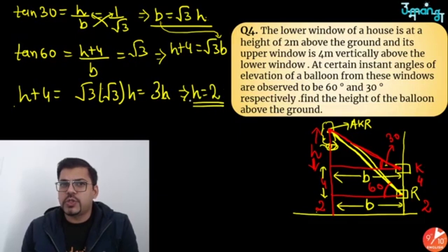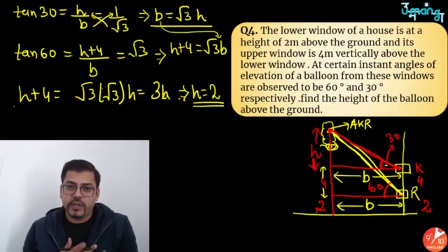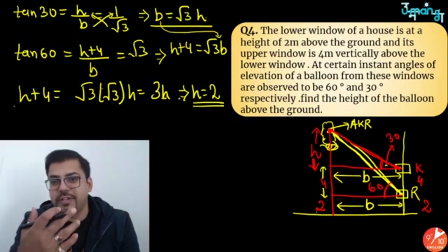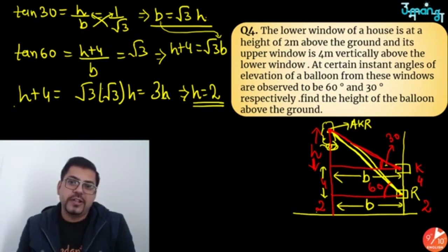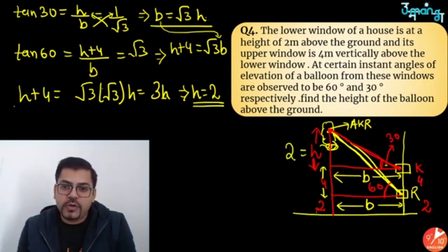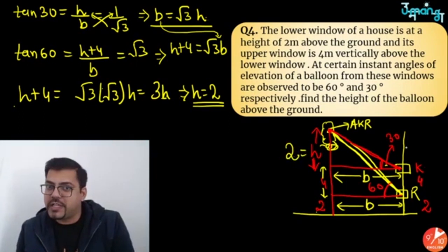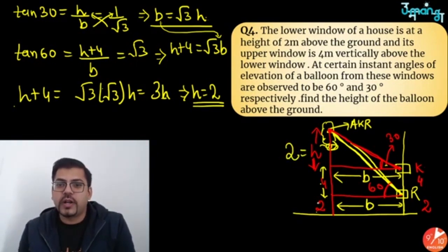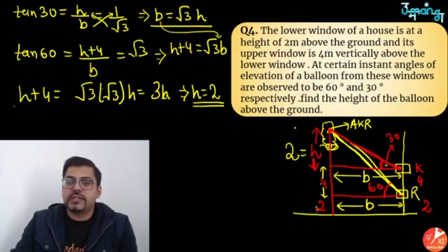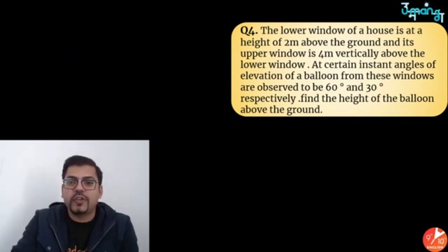So she is not flying so high that we can't get her, for Abhishek KR sir. So Abhishek KR sir will get his girl. And this is 2 meters. We have found her height, 2 meters above Kanika's window. And this is 4 and this is 2. So 4 plus 2 plus 2. Final answer is 8 meters, the balloon is at a height of 8 meters.